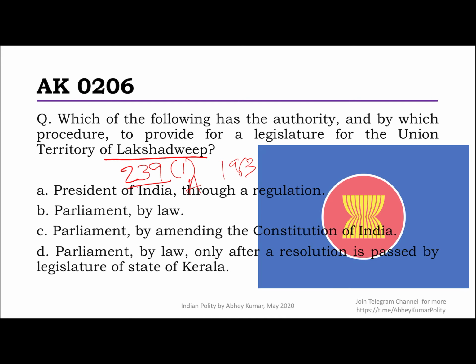Constitution. It's another article that was inserted after the 14th Constitutional Amendment Act when Puducherry was incorporated in the territory of India as the 9th Union Territory at that time. So anyway, the answer is Parliament by law.